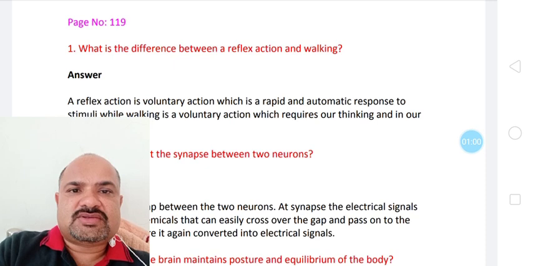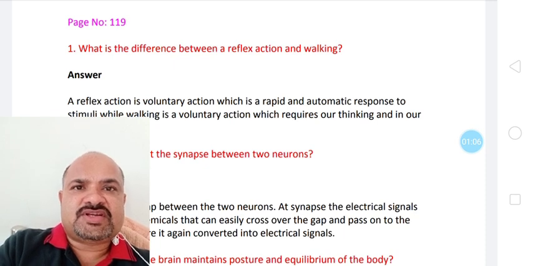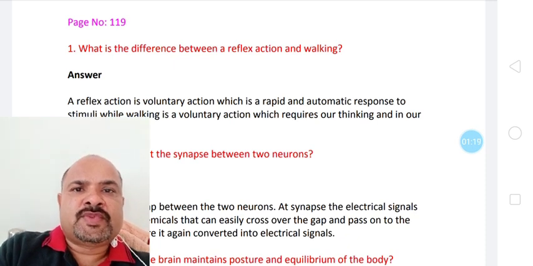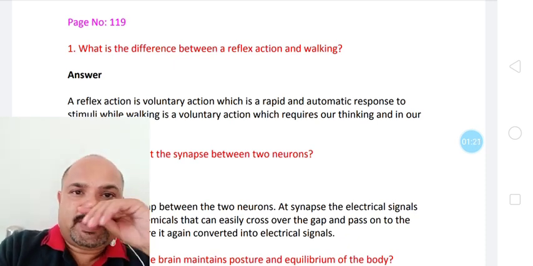So let us start with the in-text questions and exercises from this chapter, control and coordination. First question, an in-text question on page number 119, is: what is the difference between a reflex action and walking? So here the answer is given.